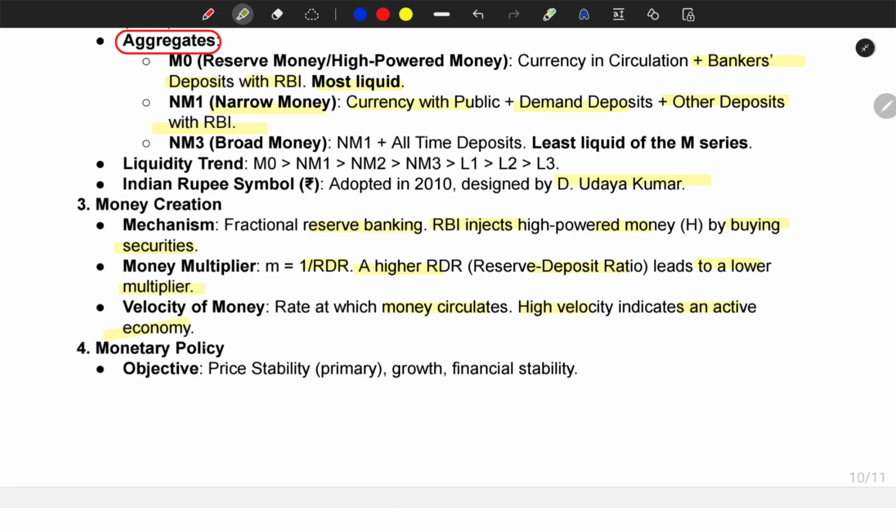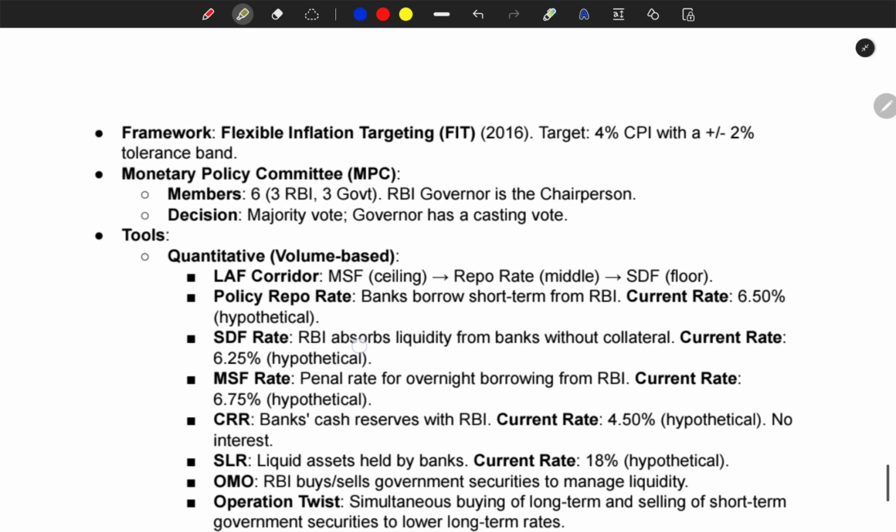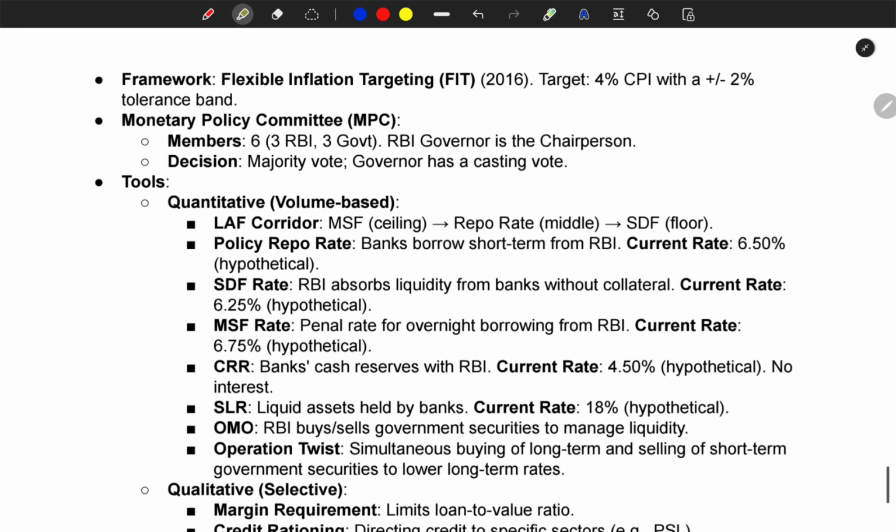Monetary policy objective: price stability, its primary objective. Growth, financial stability. Framework: flexible inflation targeting, FIT, 2016. Target 4% CPI with a plus or minus 2% tolerance band.